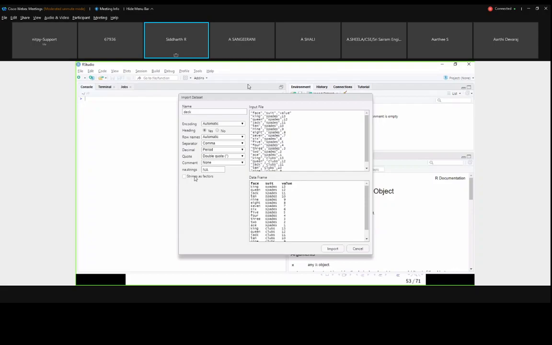If you enable strings as factors, instead of taking the value, it will convert it into a level. All this will be converted into a factor variable and stored as an integer. Instead of spades, it will assign 1. Instead of club, it will assign 2. Similar to that, it will take care of it. So I am not enabling this option, don't enable it. We are not going to enable it now, and for our data set we don't actually need it. Based on your data set, you can either enable or disable this part.